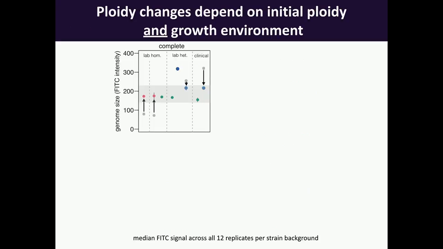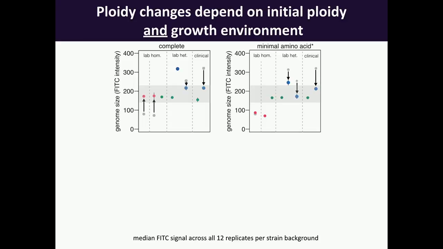Now, if we look at their ploidy, this is just the average ploidy change across the group of replicates per condition, and I've shaded out the diploid range in gray so you can orient it. So the arrows are indicating changes in ploidy either upwards or downwards. So under complete media, haploids bounce up to a diploid state, and tetraploids fall down to diploid, that idea of ploidy drive converging on diploidy.